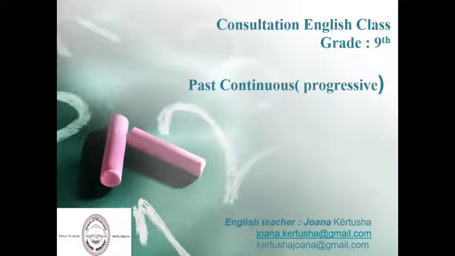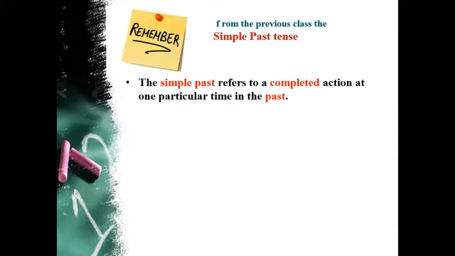We are dealing today with another topic, the past continuous, but before we introduce the topic, we are going to remember for class the simple past tense. The simple past tense refers to a completed action at one particular time in the past.